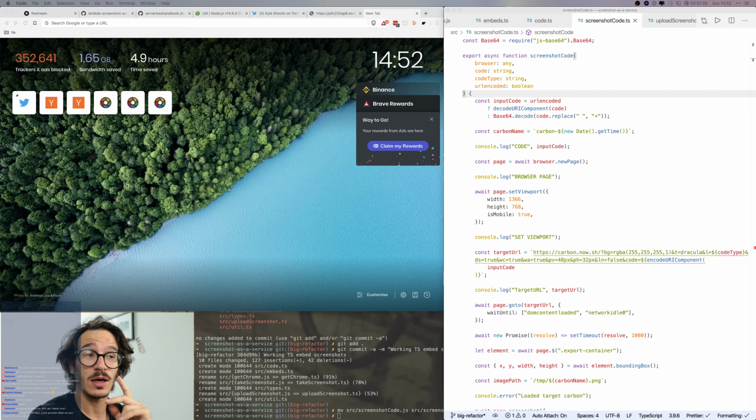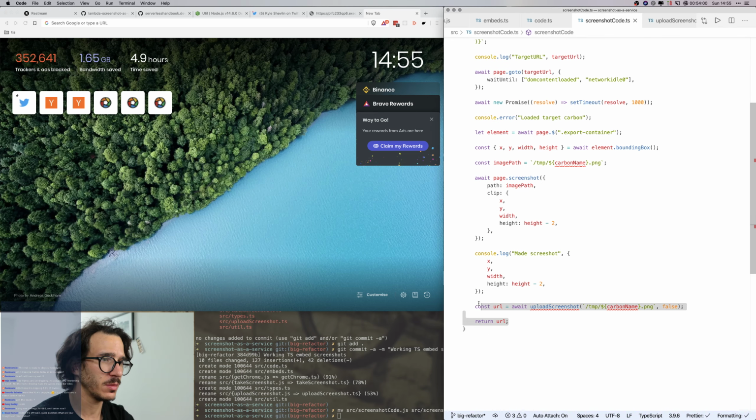And then we are gonna return the, oh yeah, so we don't need the carbon name here, and we're gonna return the image path once we have it. So I'm gonna take that and we're gonna return the image path because that's what we have. Image path is the carbon name. Okay, so let's keep the carbon name then.